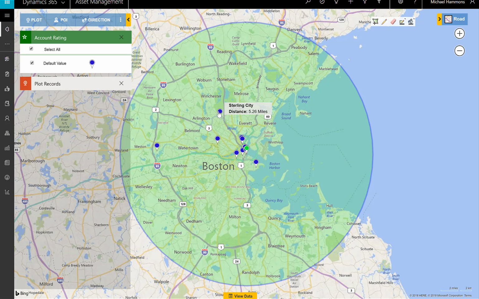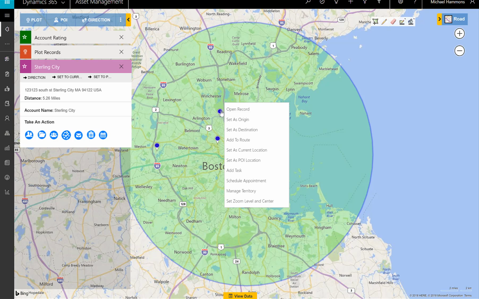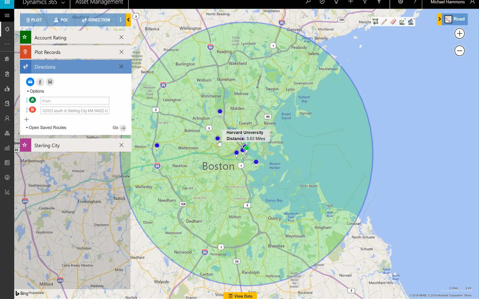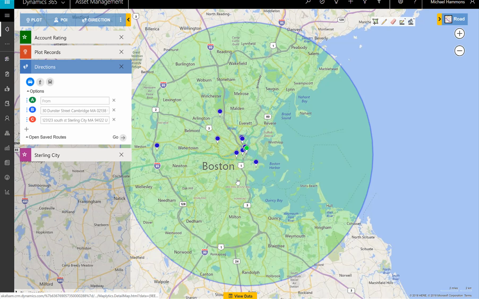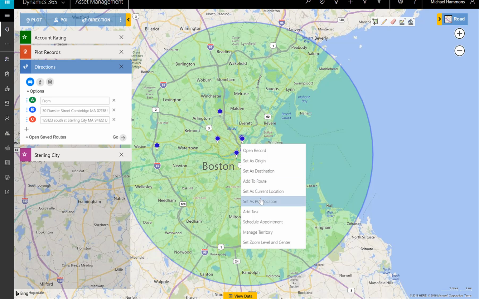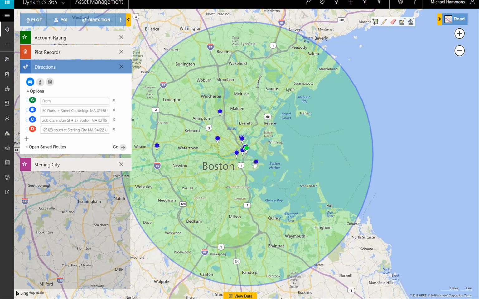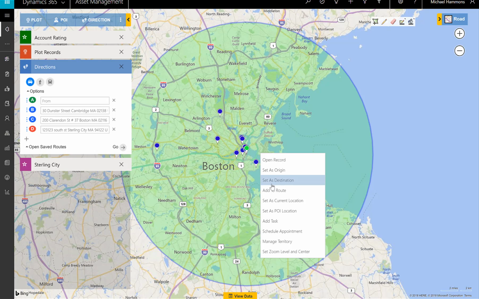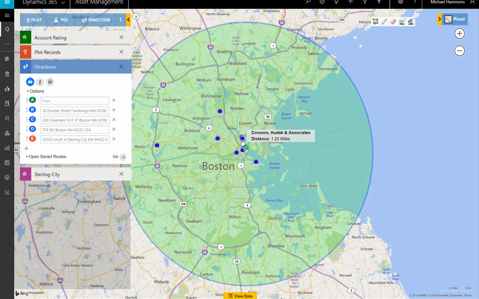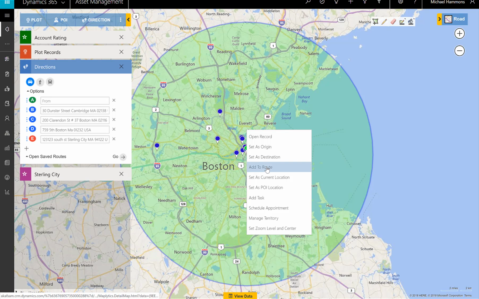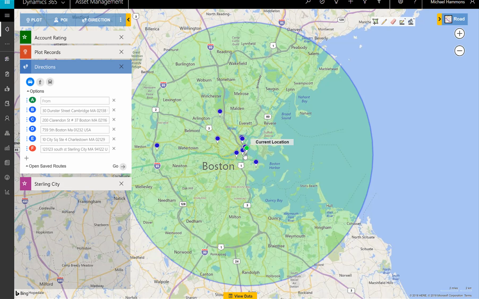But let's just go ahead and I'm going to add a few of these to a route. So as I click on these, we're going to just go ahead and pick some at random here, because these are all the best opportunities. So at this point, I then have the ability to use my own knowledge to go ahead and choose those ones that make sense from a visitation perspective.